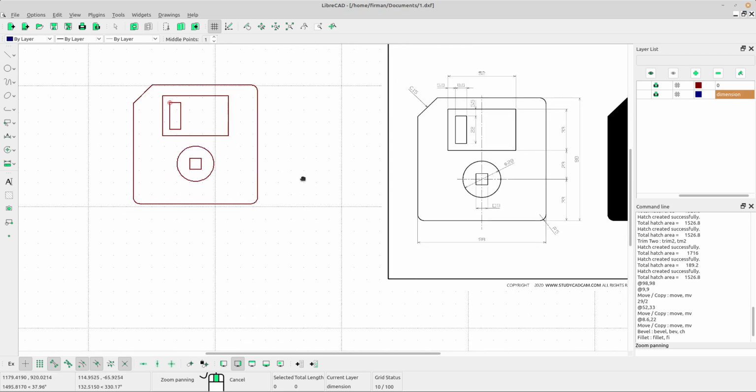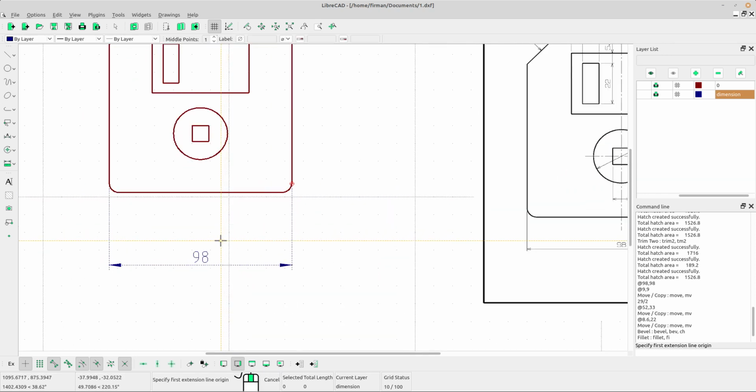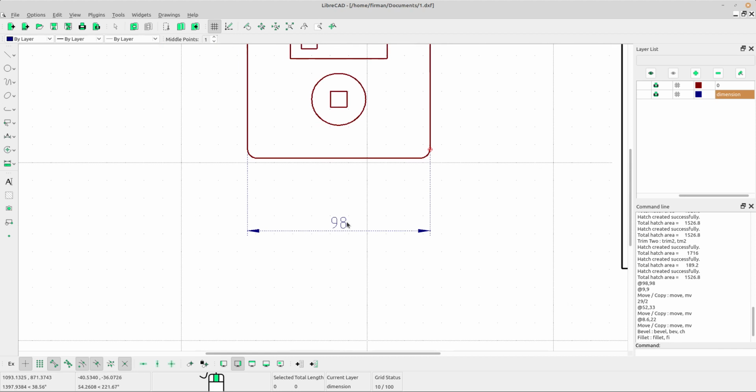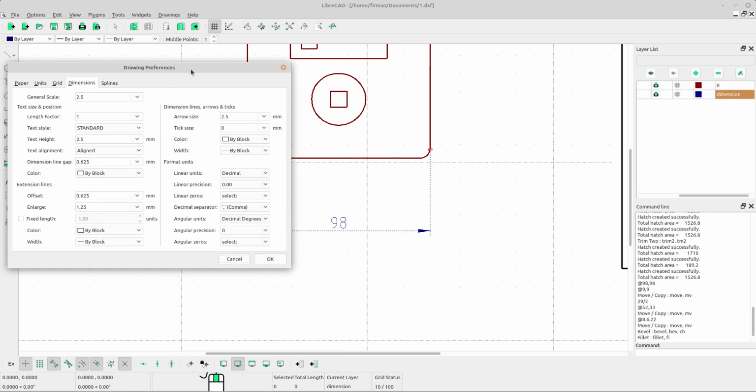Okay, we start from horizontal. Select horizontal dimension, left click for the first and second points. Oh, I think the text is big, so I want to edit the text. Select options, current drawing preferences, open tab dimensions, and for the text height change it to 1.3.